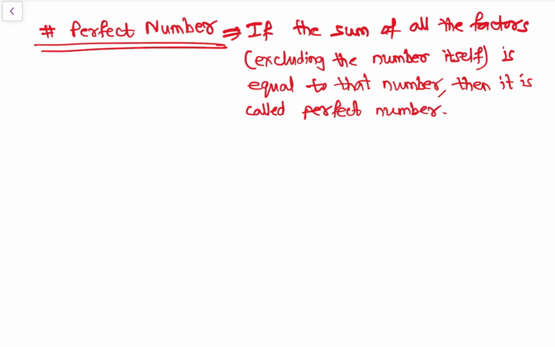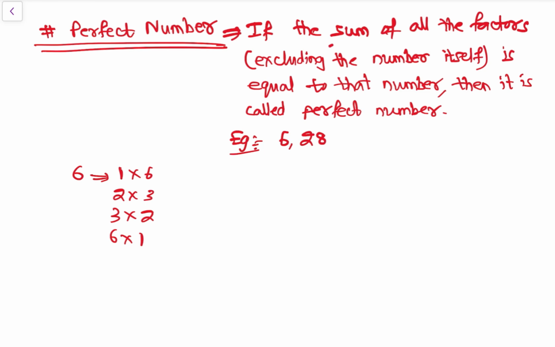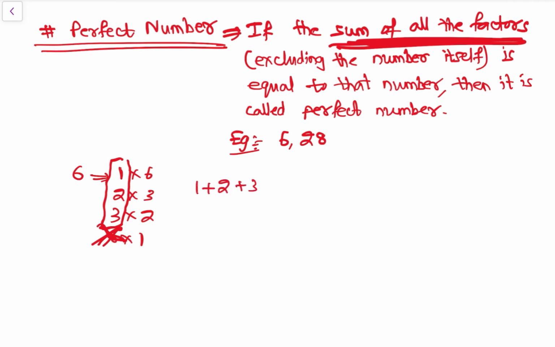So let's understand it with examples. Examples are 6 and 28. See, what are the factors of 6? That is 1 into 6 is 6, then 2 into 3 is 6, then 3 into 2 is 6, then 6 into 1 is 6. If the sum of all the factors excluding the number itself, so excluding 6 as a factor, we add them: 1 plus 2 plus 3 is equal to 6. The sum of all the factors is equal to the number 6, so it is called a perfect number.